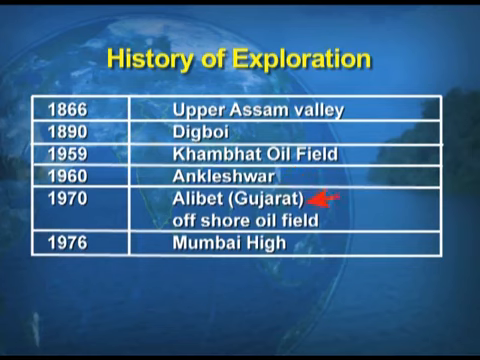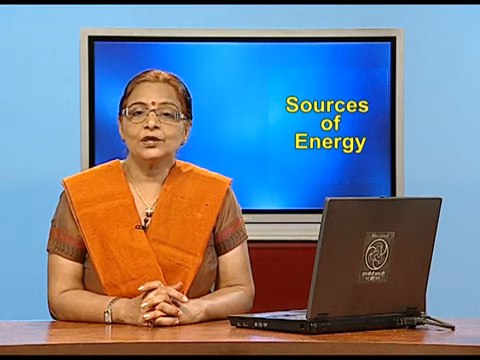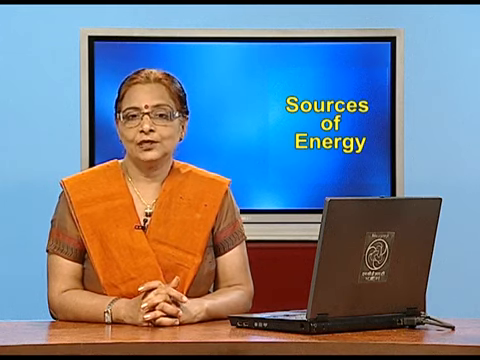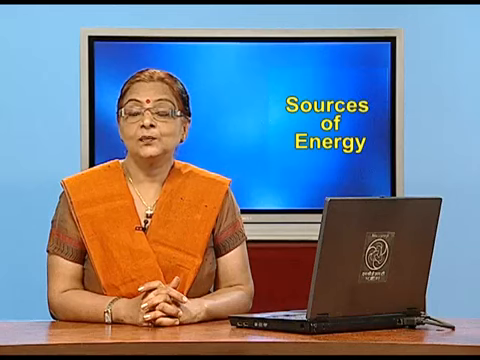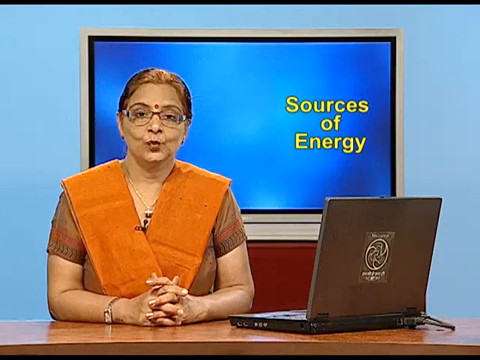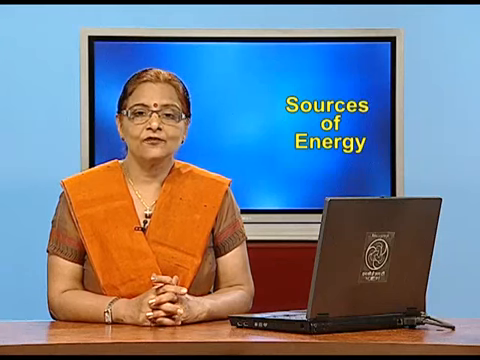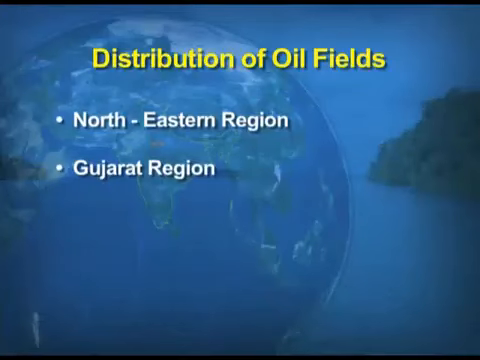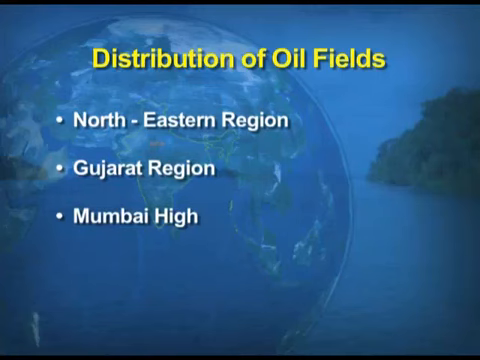In 1970 and then in 1976, which is the Mumbai High region. So, Mumbai High region is an offshore oil field. When we talk about the distribution of the oil fields, we say this is divided into three parts. One, the northeastern region, which we have discussed right now, where the exploration started way back, and then the Gujarat region, and thirdly, Mumbai High.